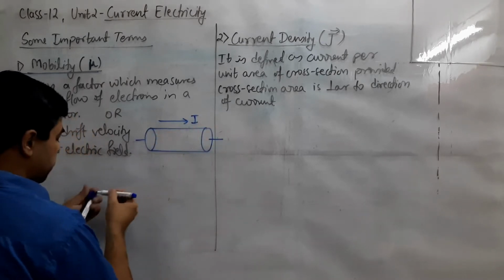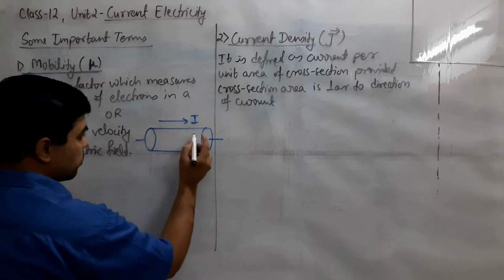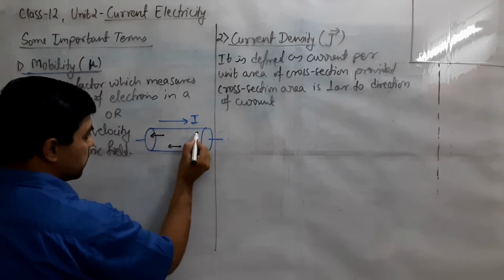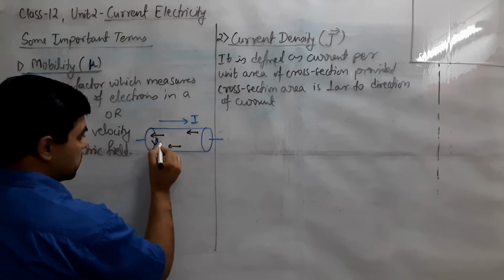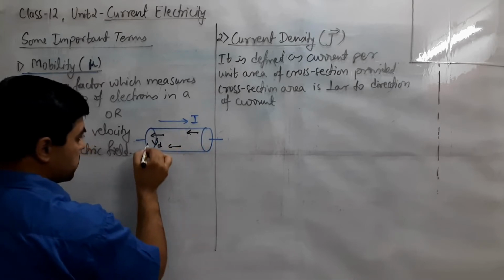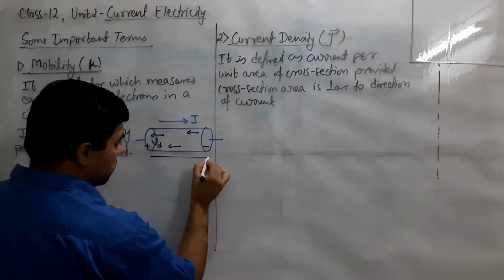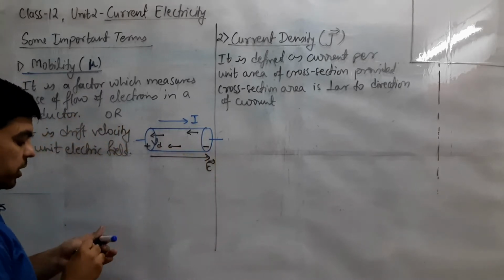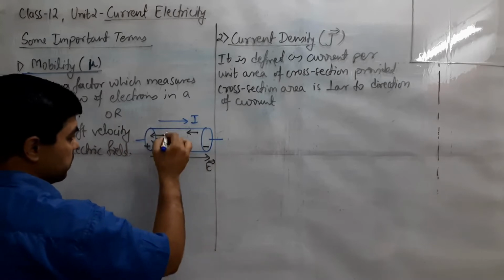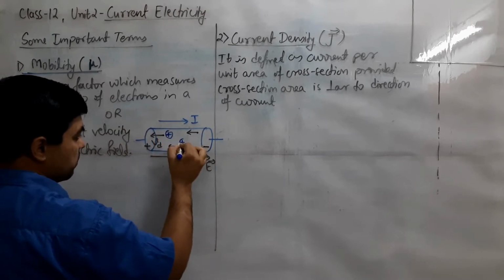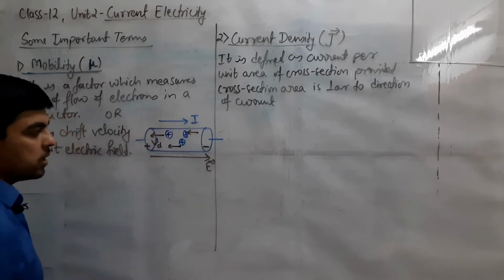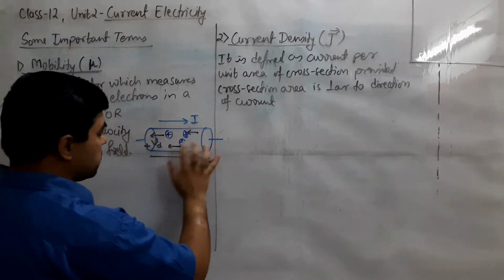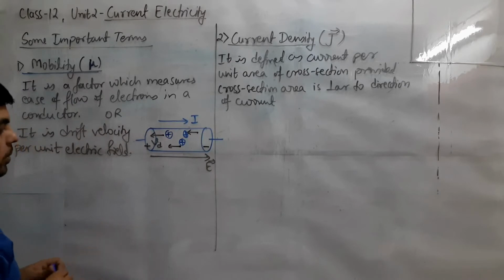Then we know that all the free electrons will be moving in the opposite direction with a certain velocity, and this velocity we know as drift velocity. If this end is positive and this is negative, then an electric field will be there from positive to negative, due to which these electrons are moving, but their motion is not very simple. We have already discussed that in between the path positive ions are there and continuous collision occurs, which causes resistance, but somehow they manage to pass through this and make electric current.